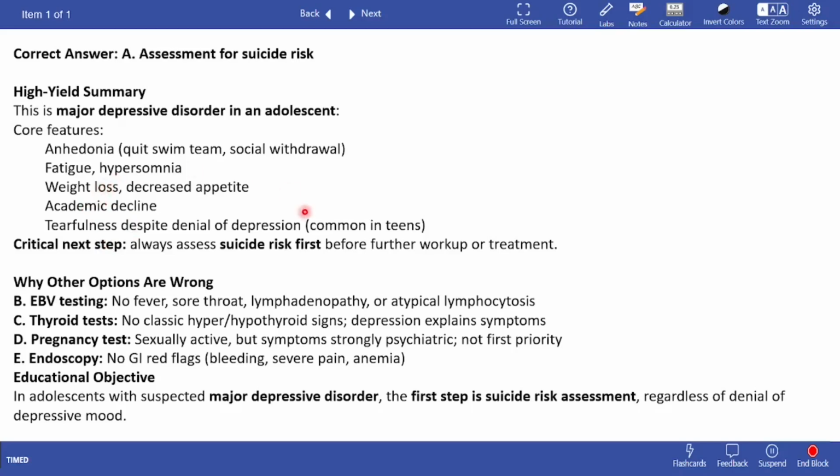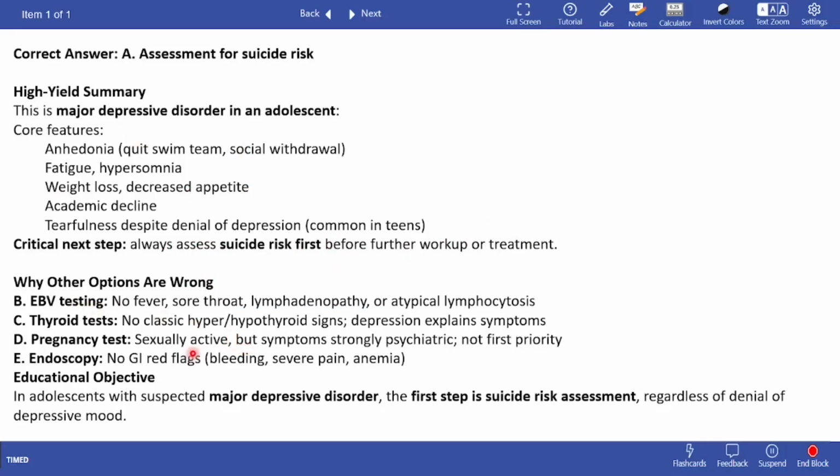The next step is to always assess suicide risk. Teens are especially vulnerable to suicide. Every depressive patient is, but teens are especially vulnerable to suicide. So you need to assess the suicide risk first before offering any further workup or treatment.